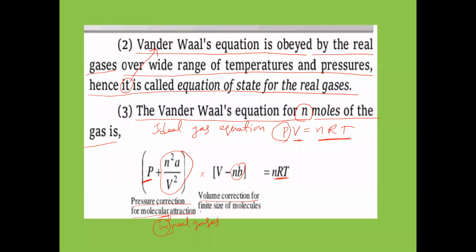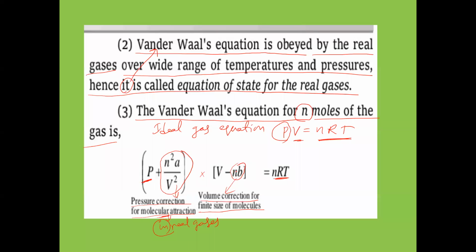Volume correction is for the finite size of molecules, meaning the definite size of the molecules. For the definite size of gas molecules, we have taken some volume correction. Is that clear? So this is volume correction, and this is pressure correction. The pressure correction is added to the given pressure, and the volume correction is subtracted from V. Okay, so that point we have to get.